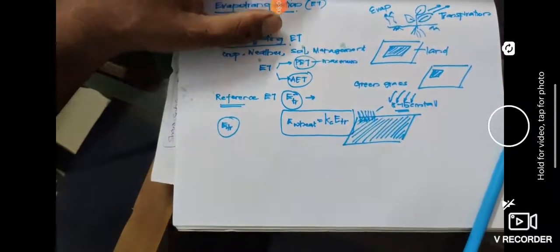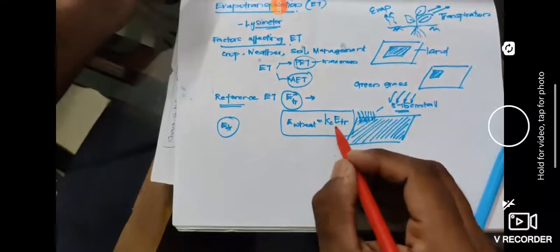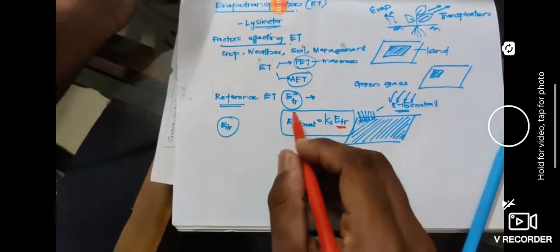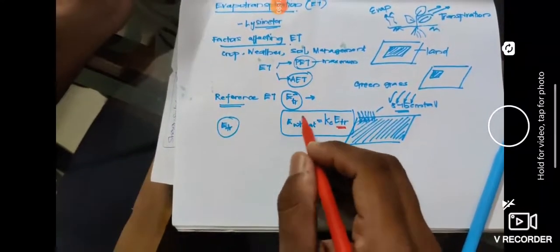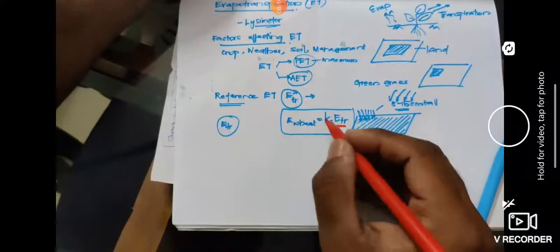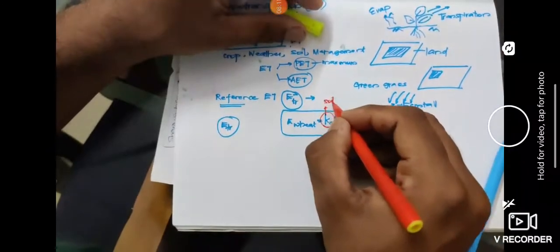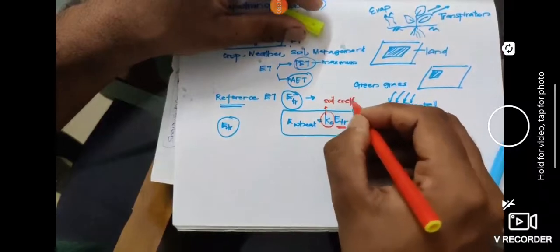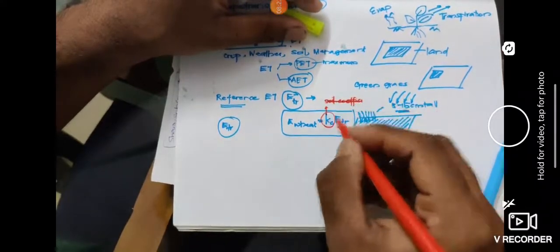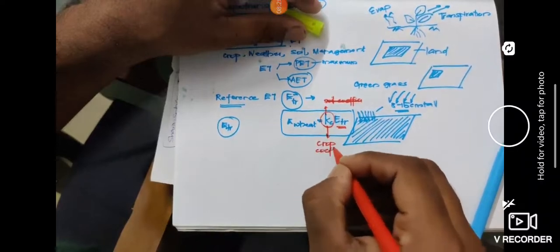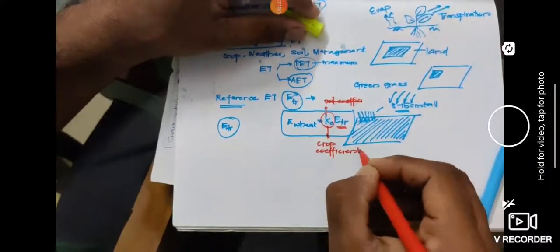I hope it is clear. You have your reference evapotranspiration. To find the evapotranspiration of some other plant, you need to multiply it with something called Kc. That is called the soil coefficient. Not soil coefficient, sorry. It is called the crop coefficient.